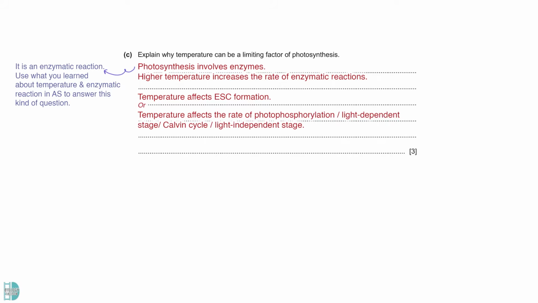You can also use the specific stages or events in photosynthesis to get this point. For example, the photophosphorylation, light-dependent stage, or light-independent stage. These enzymes denatured above optimum temperature. 1 AVP is given here. For example, if you mention that rubisco is an enzyme involved in the Calvin cycle.